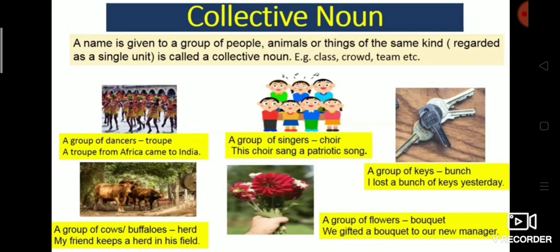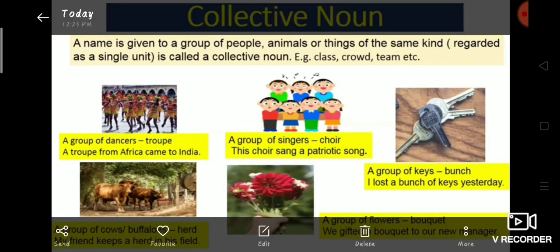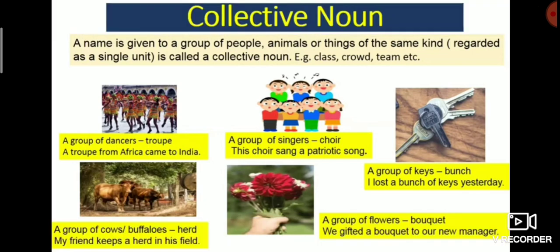Second, a group of singers. A group of singers is called a choir. This choir sang a patriotic song. Third, a group of keys. A group of keys is called a bunch. I lost a bunch of keys yesterday. A group of cows or buffaloes is called a herd. My friend keeps a herd in his field. Last example, a group of flowers. A group of flowers is known as a bouquet. We gifted a bouquet to the new manager. So these were the examples of collective nouns.